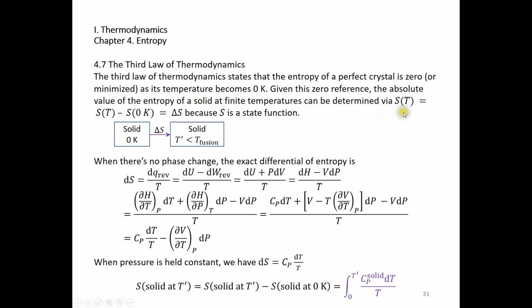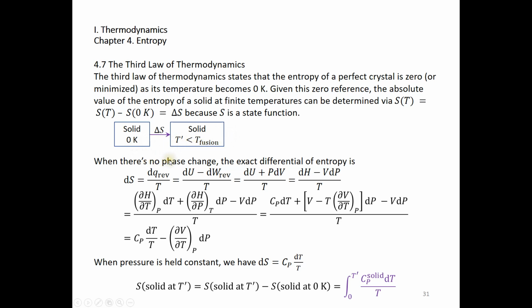with this equation. The entropy at temperature T prime minus the entropy at 0K equals delta S. This is because entropy is a state function, and also the entropy of such a perfect crystal is 0 at 0K. So really, if we can determine the entropy change from 0K to this T prime, we should be able to determine the absolute value of the entropy of this solid.